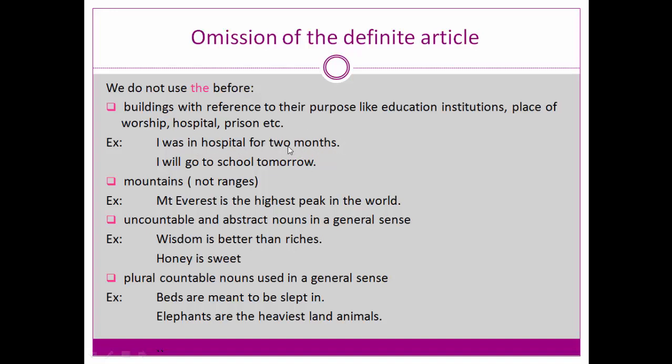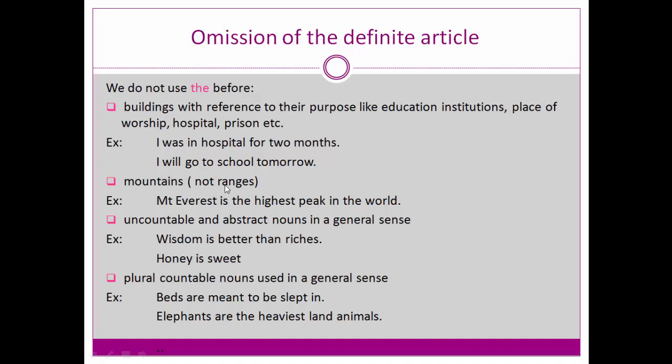I was in the hospital. For example, if you want to visit your friend who was admitted in the hospital, you have to use the. But here the purpose is that I was admitted in hospital. So I was in hospital for 2 months. I will go to school tomorrow. So read this again: buildings with reference to their purpose, like educational institutions, place of worship, hospital, prison, etc. I was in hospital for 2 months. I will go to school tomorrow.